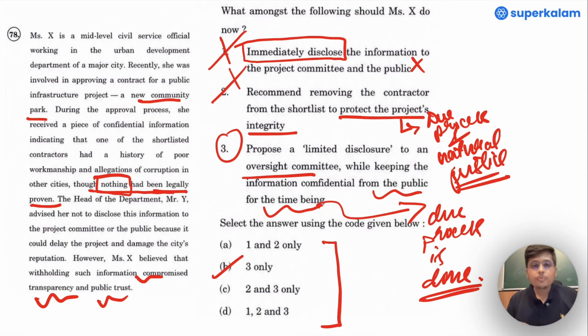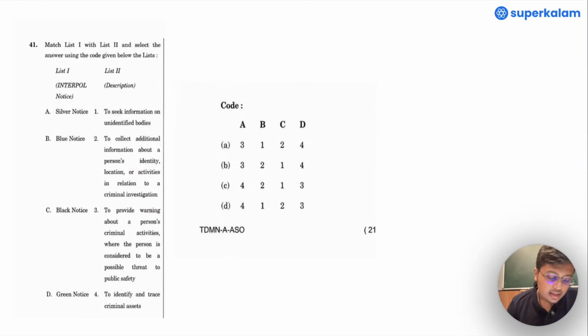So, what we learned from these situation-based questions is that we need logic and we need common sense. If we have them both and apply them to a very particular question, we will easily get the answer. Now, let us move to the international relations based questions, and they are very interesting because this is something which is highly current oriented.